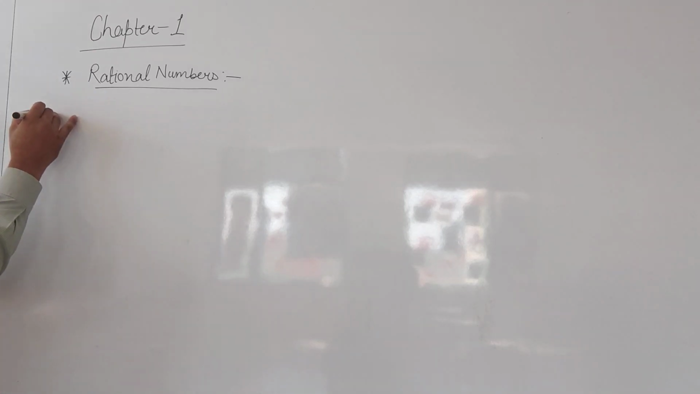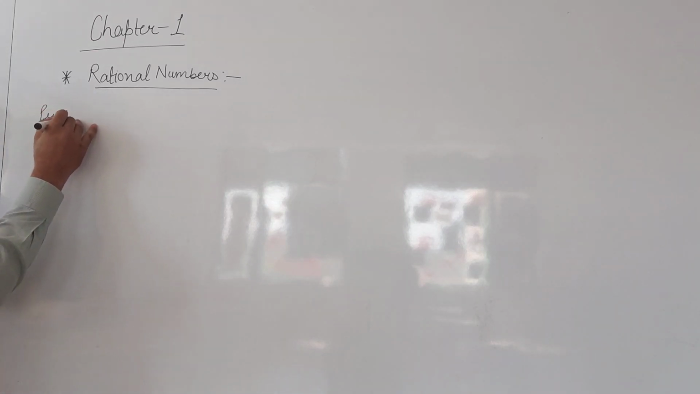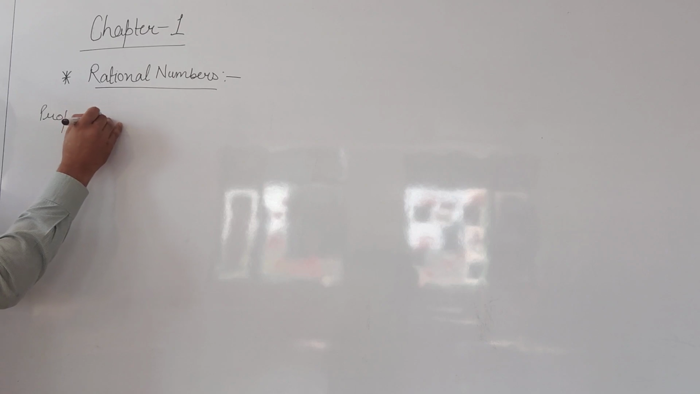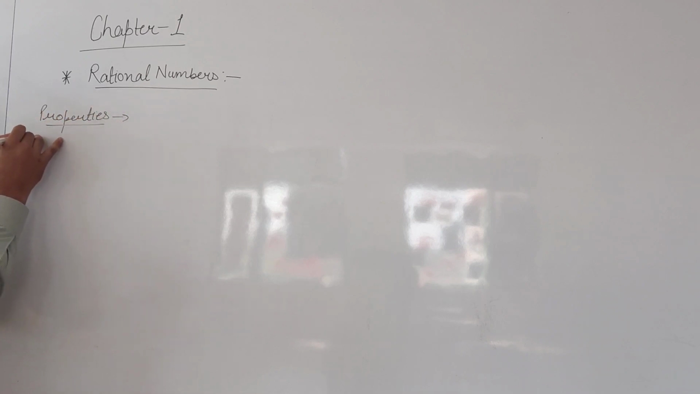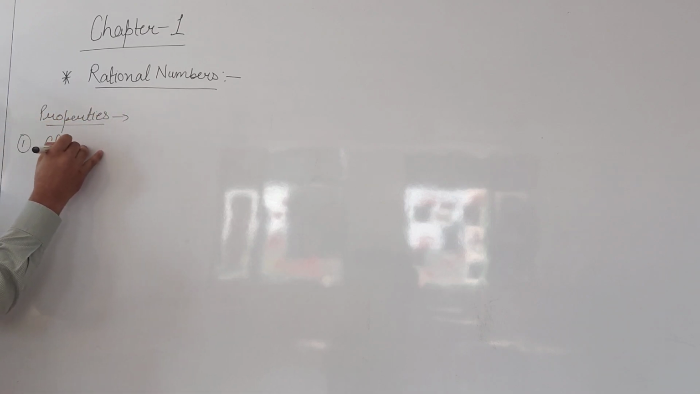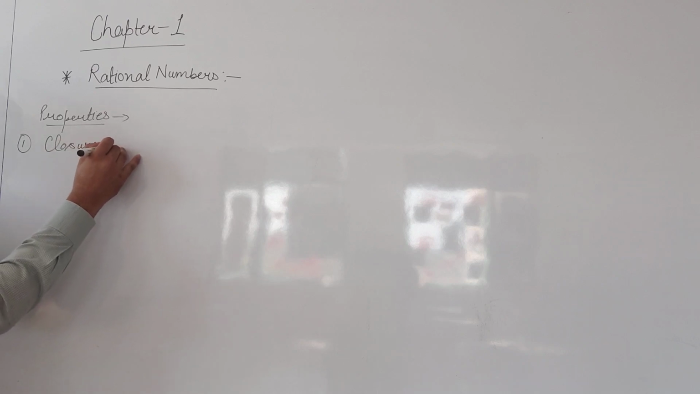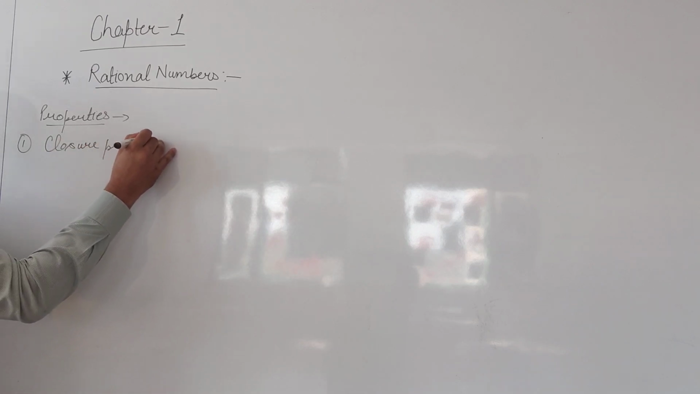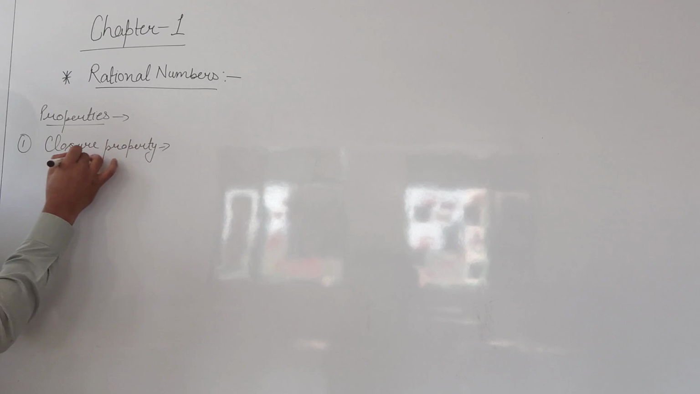In which the first property is closure property. Closure property means whenever we apply some operation, meaning plus, minus, divide and multiply, then our rational number will not change.